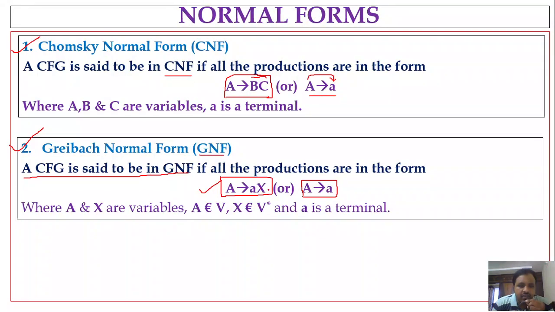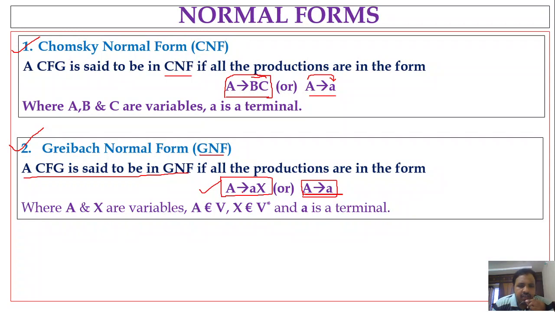So if the productions are written in this form, a variable denoting a terminal followed by any variables, or a variable denoting a terminal, then that CFG will be considered as in GNF.